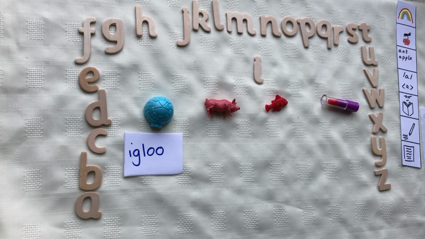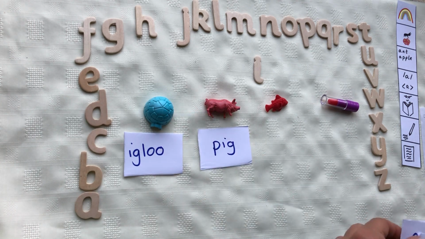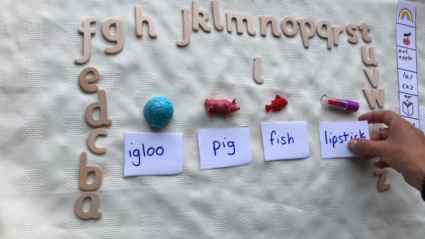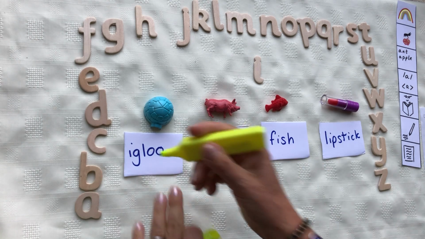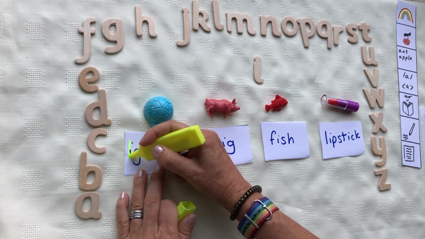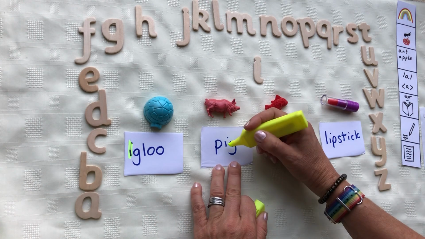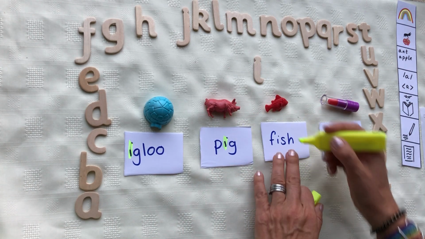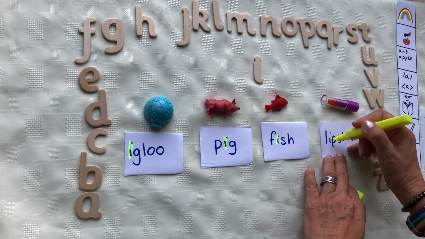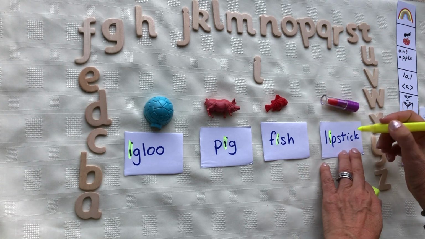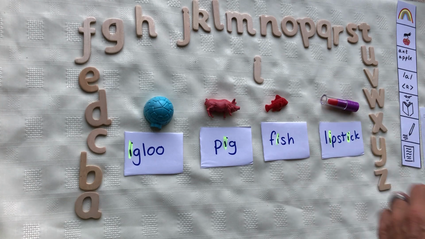Let's look for the position in the words. Igloo, pig, fish, lipstick. And let's highlight where the sound appears. So it's at the first letter of igloo. It's in the middle of pig, in the middle of fish, and lipstick I have two. I have lip in the middle of lip and in the middle of stick.